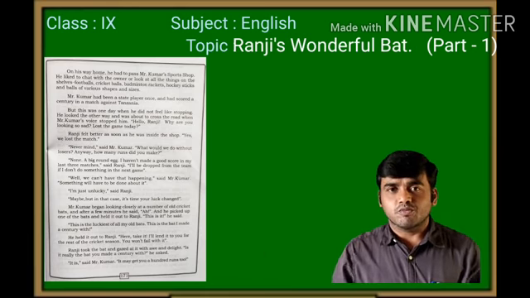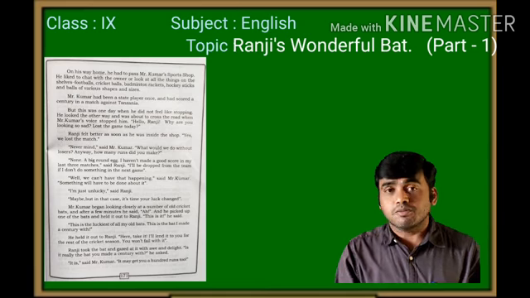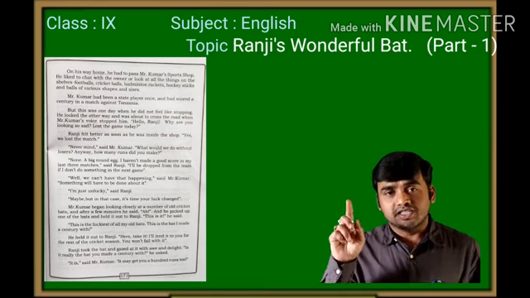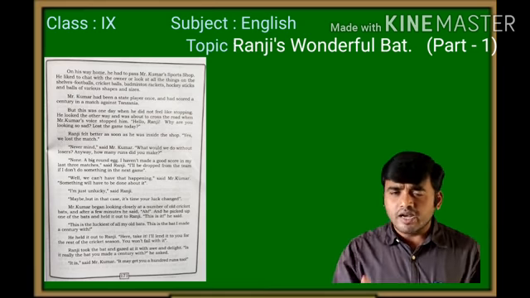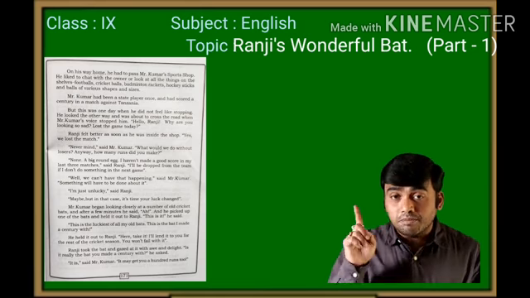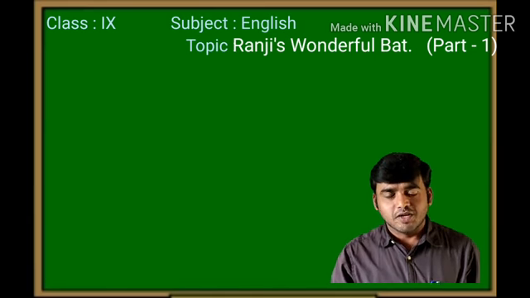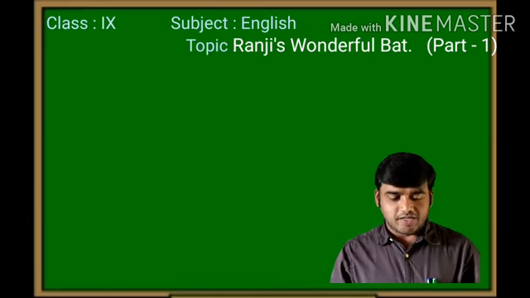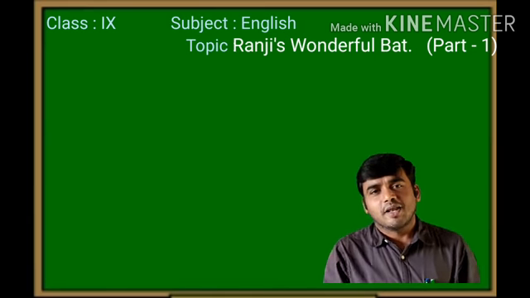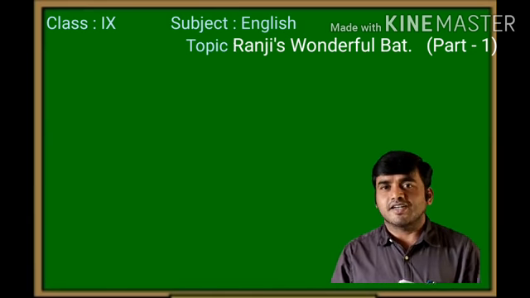Mr. Kumar replied yes, that was the bat he made a century with, and also that the bat may change his luck too. So Ranji felt very happy, children, and he got that bat on that day.